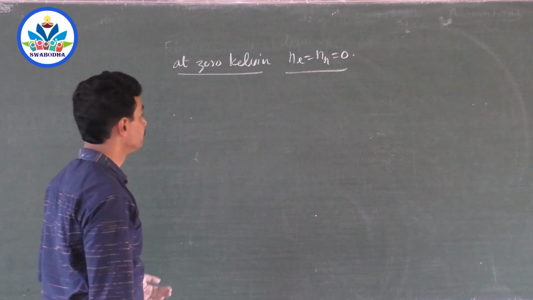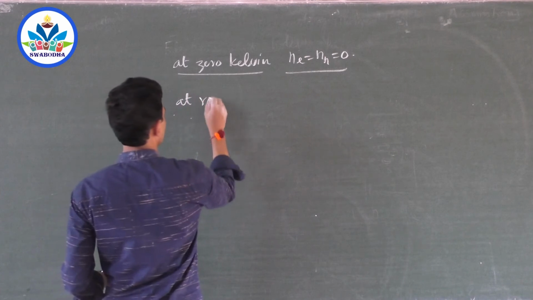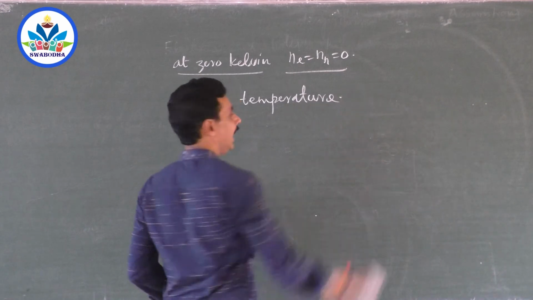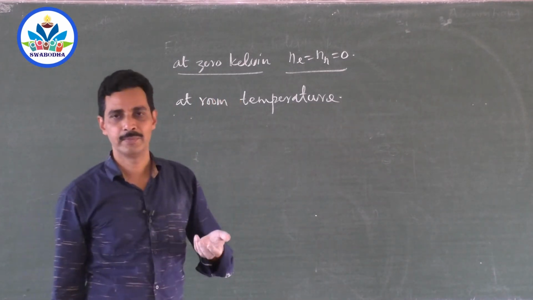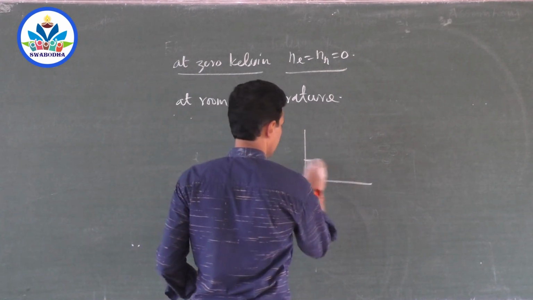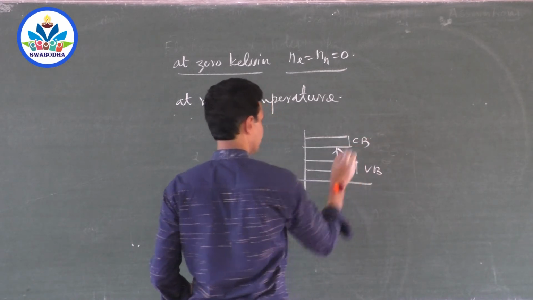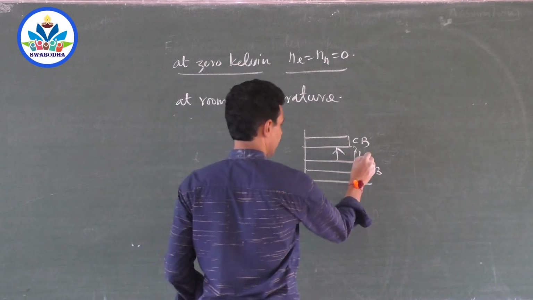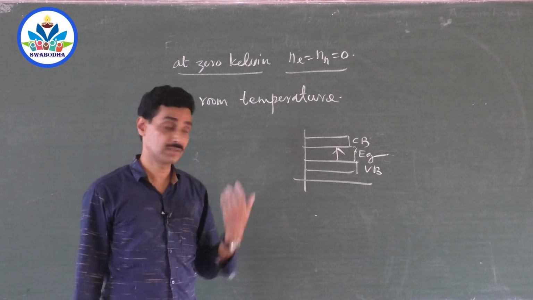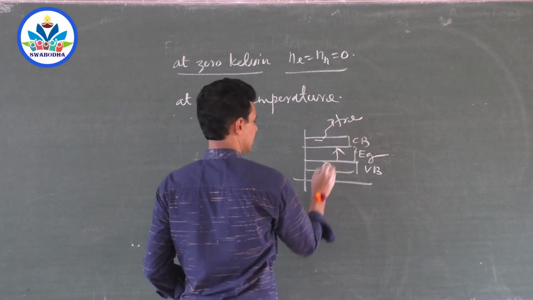Now, at room temperature, electrons can absorb energy and go to the conduction band. When one electron moves to the conduction band from the valence band, if that energy is enough to lift it, that is, more than the energy gap. If the electron absorbs an energy which is sufficient to go to the conduction band, it moves. So an electron becomes free and a hole is created here.